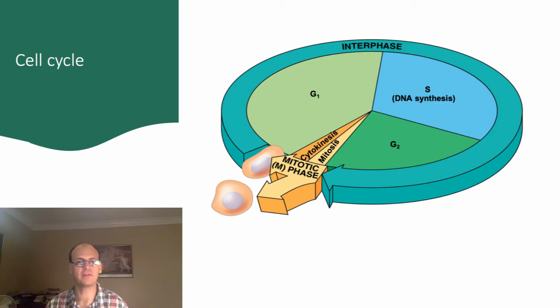In a previous presentation, we learned about the cell cycle and how cells grow in G1 phase, synthesize DNA in S phase, grow again in G2 phase, and finally divide during the M phase. How does a cell know when to do each of these phases? How does it know when to enter mitosis?